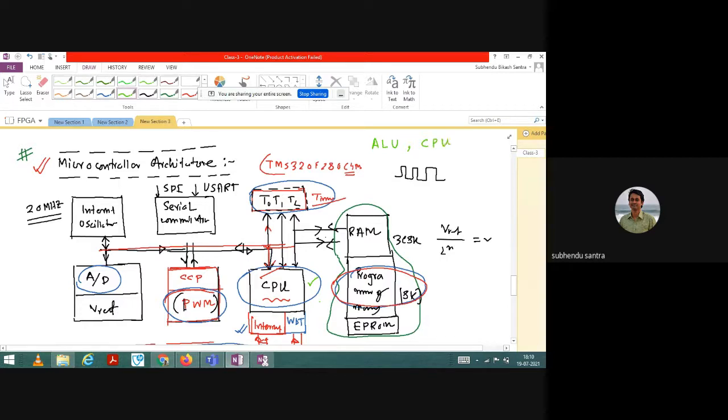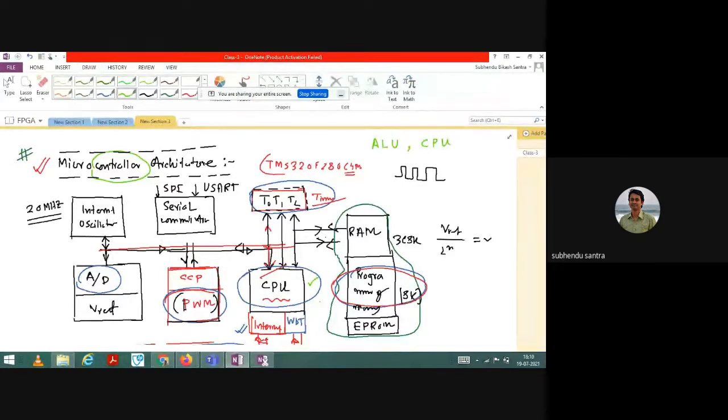In the microcontroller, always remember that the microcontroller is an advanced version of the microprocessor. Initially, the development that took place in the field of embedded systems was the microprocessor. After that, slowly we understood the limitations of the microprocessor and how they can be eliminated.